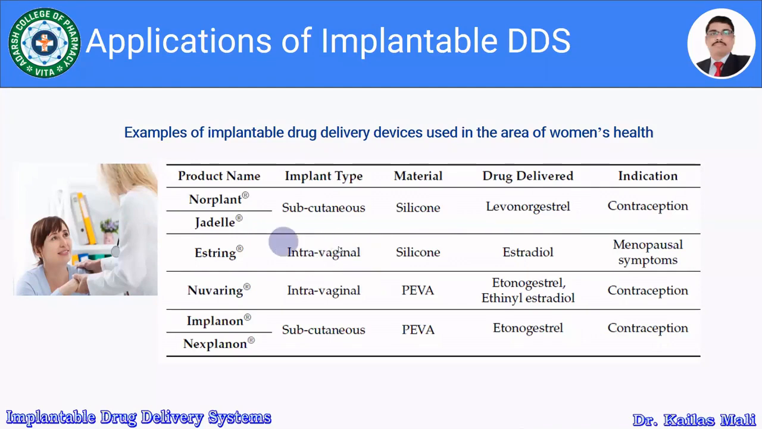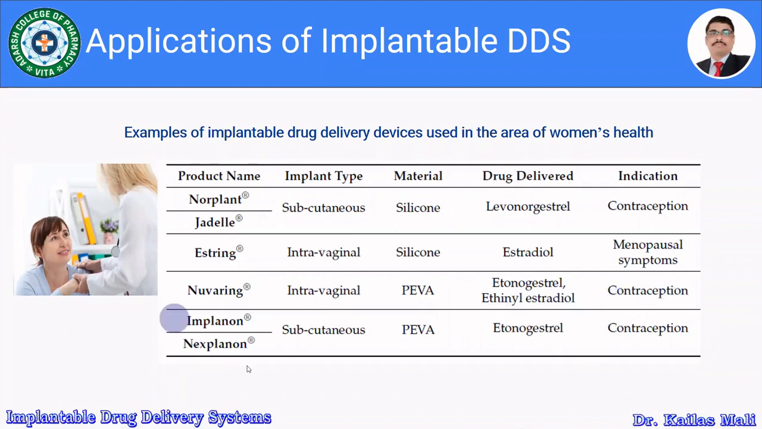Then Estring, it is an intravaginal type of implant. It is formulated by using silicone as a polymer and the drug which is incorporated is estradiol, and it is widely used for menopausal symptoms. Then the Nuvaring, it is intravaginal. The polymer which is used is PEVA, and the drugs which are incorporated are etonogestrel and ethinyl estradiol. It is used for contraception.